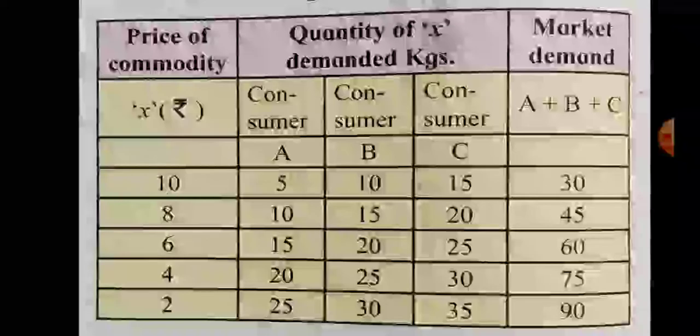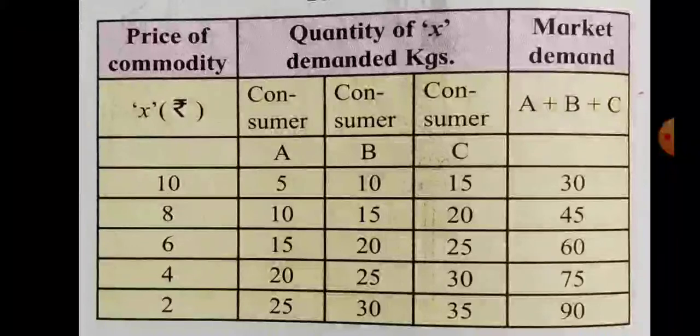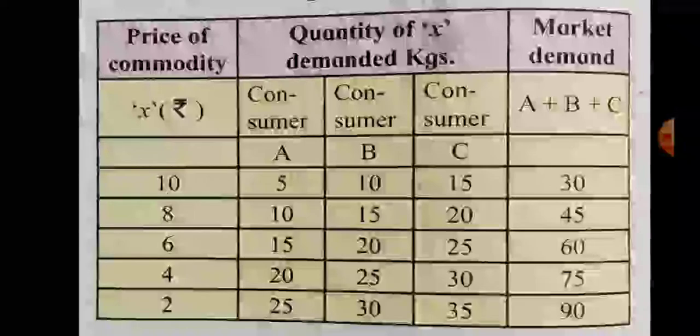Okay, so at price rupees 10, consumer A demanded 5 kilograms, consumer B demanded 10 kilograms, consumer C demanded 15 kilograms. When price falls to rupees 8, quantity demanded rises: 10 kilograms, 15 kilograms, 20 kilograms demanded by A, B, C. When price falls to 6, again quantity demanded rises by the 3 consumers: 15, 20, 25.